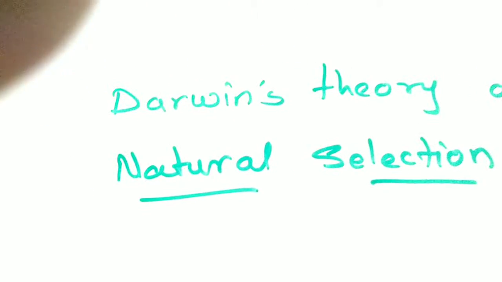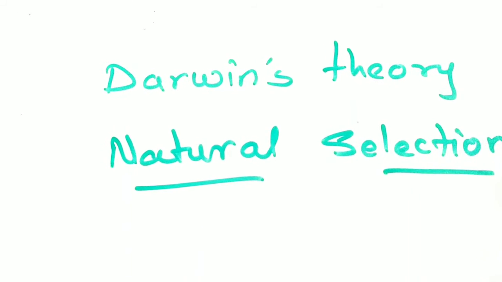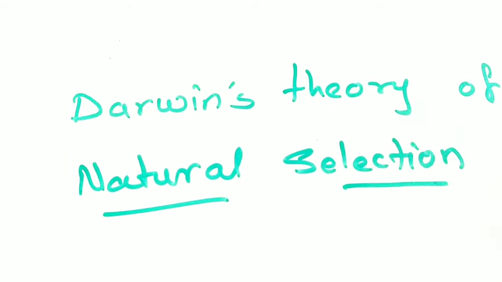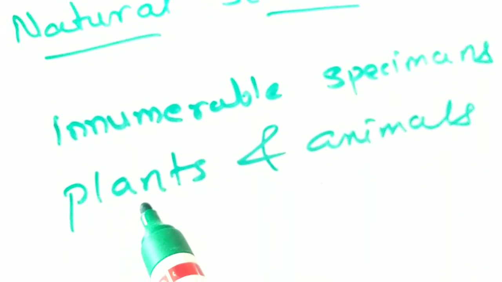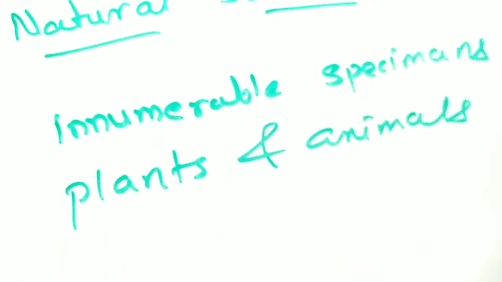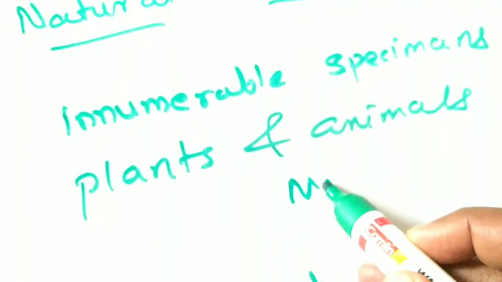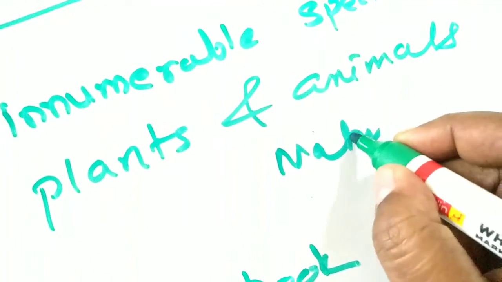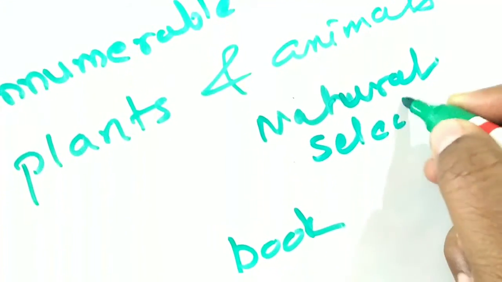Darwin's theory of natural selection. Darwin's theory of evolution is better known as the theory of natural selection. Charles Darwin had collected innumerable specimens of plants and animals, and depending upon the observations of those specimens, he published the theory of natural selection.